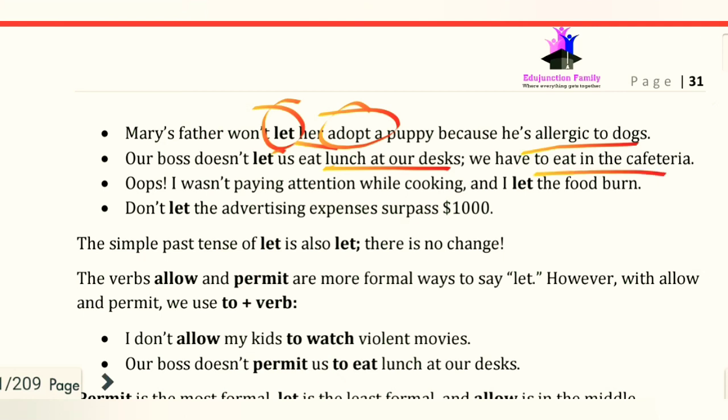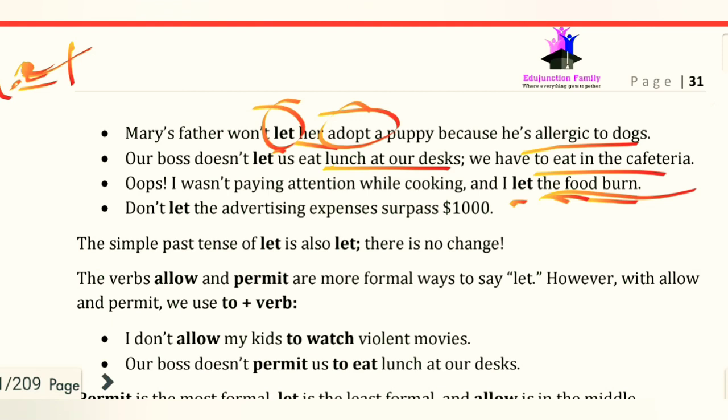We have the next sentence, "Oops, I wasn't paying attention while cooking and I let the food burn." Here let is used with a person or thing and with the verb base form. So if we use let, then the structure should be let plus person or thing plus the verb's base form.